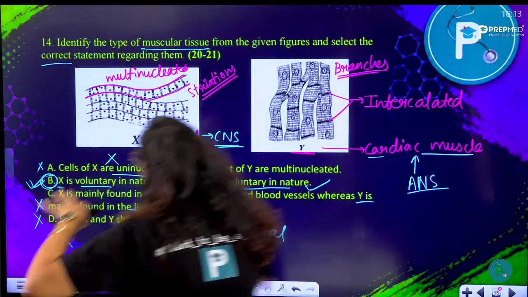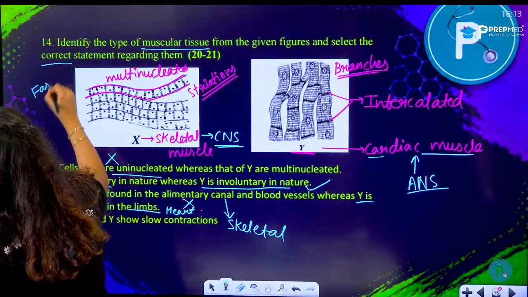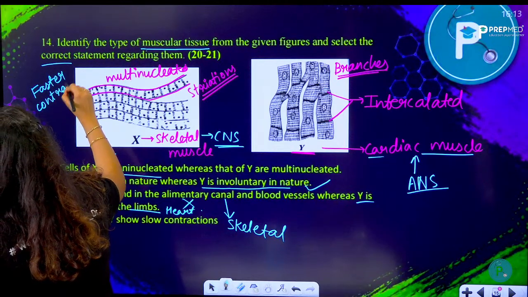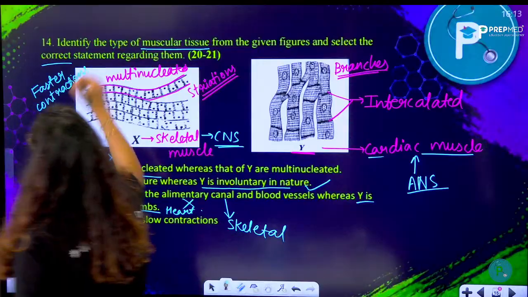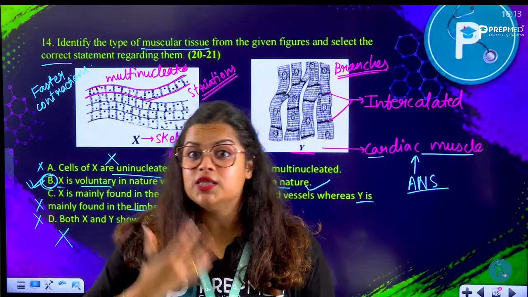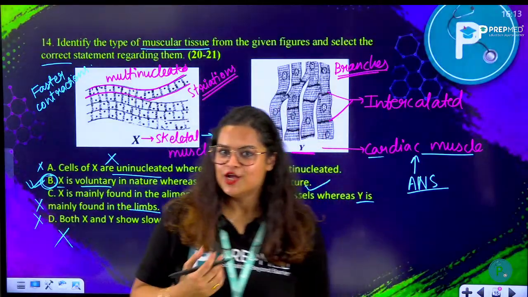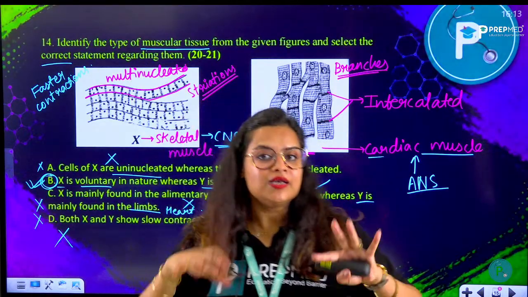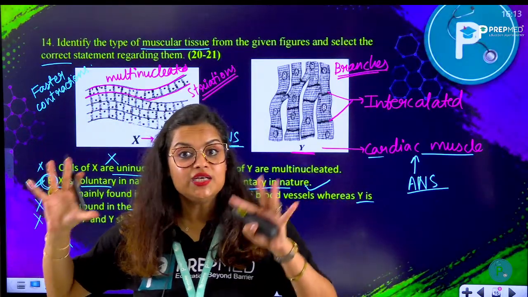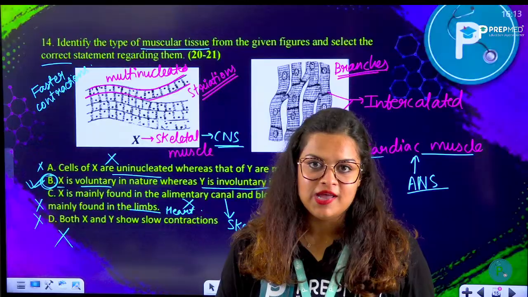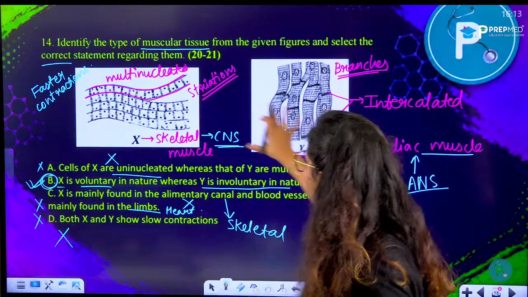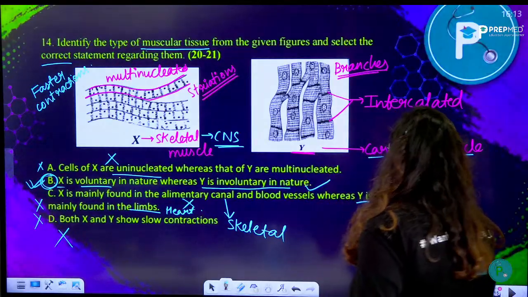X shows fast contraction. That's why they get fatigued very, very easily. All right, because quicker contraction would consume more and more O2 faster. So more and more O2 is depleted. Now there would be anaerobic respiration taking place, which results in lactic acid accumulation, and that's what results in cramping and fatigue. But Y would never get fatigued.